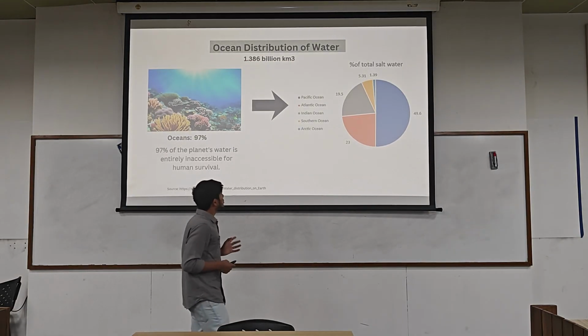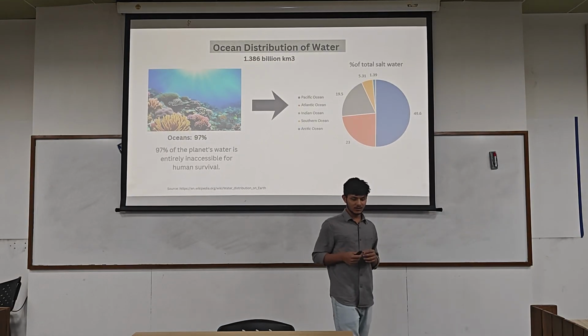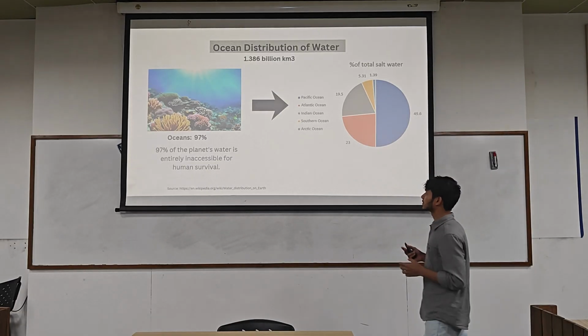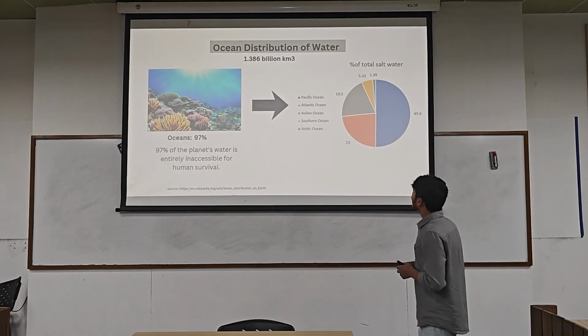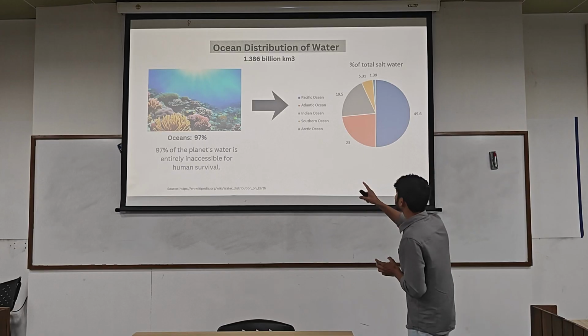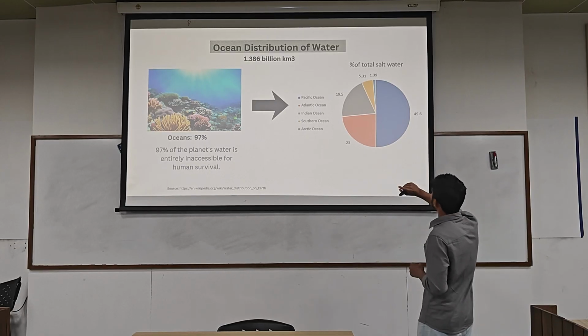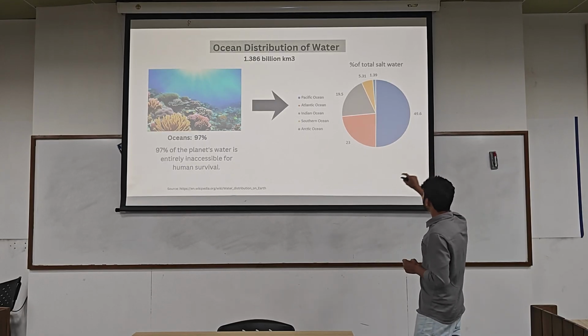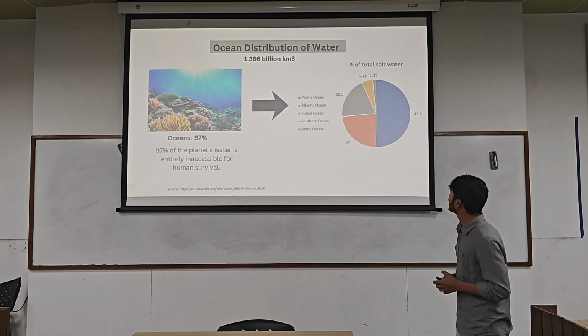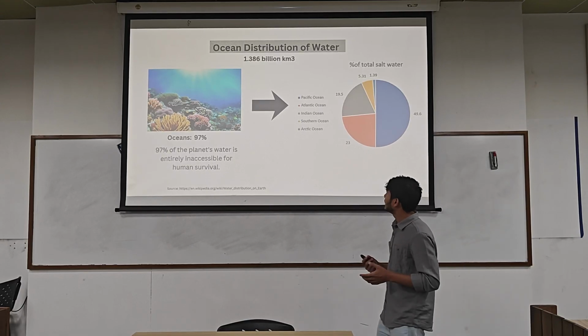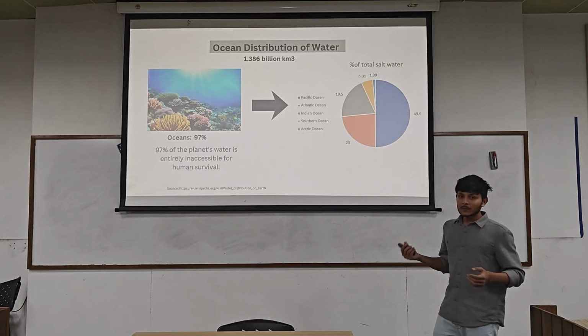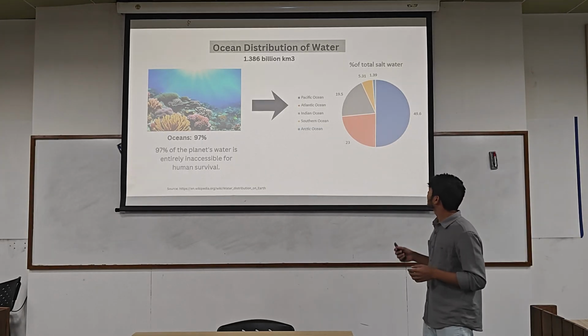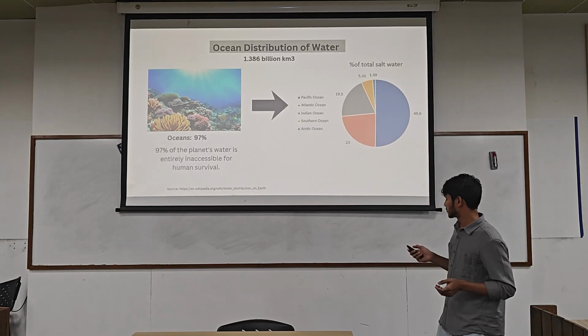So this is the ocean distribution of water. As in the previous slide I discussed that 97% of the water is in the ocean. Now see how that water is distributed in different oceans. You can see almost 50% of water is in the Pacific Ocean, 23% is in the Atlantic Ocean, almost 20% in the Indian Ocean, and very little in the Southern Ocean and Arctic Ocean.